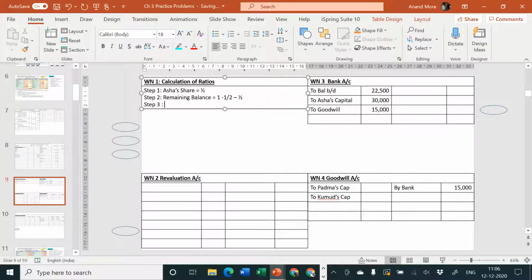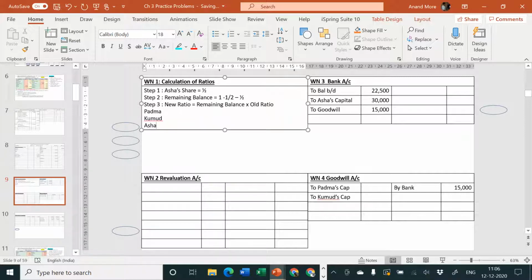Step 3 is new ratio is equal to remaining balance into old ratio. So first one is Padma, second one is Kumud, and third one is Asha. Padma, Kumud and Asha. Let me consider Padma's amount.